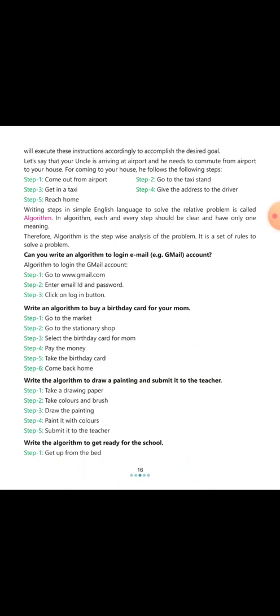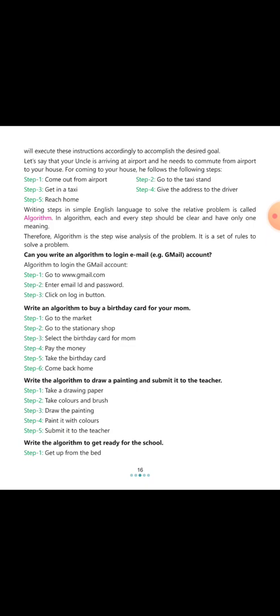In an algorithm, each and every step should be clear and have only one meaning. So an algorithm is the step by step solution of a problem in simple English language.